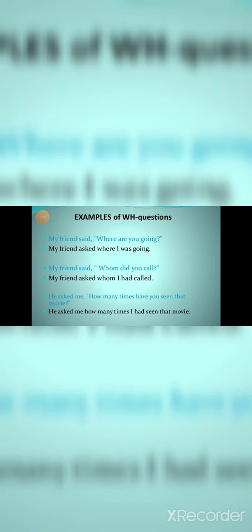Some more examples with WH questions. Look at that. My friend said, "Where are you going?" My friend asked where I was going. You will make the changes in tense, where are is changed to was, meaning present to past. And the pronoun I have changed, and I removed the question mark. Three major changes I have made while doing the conversion.